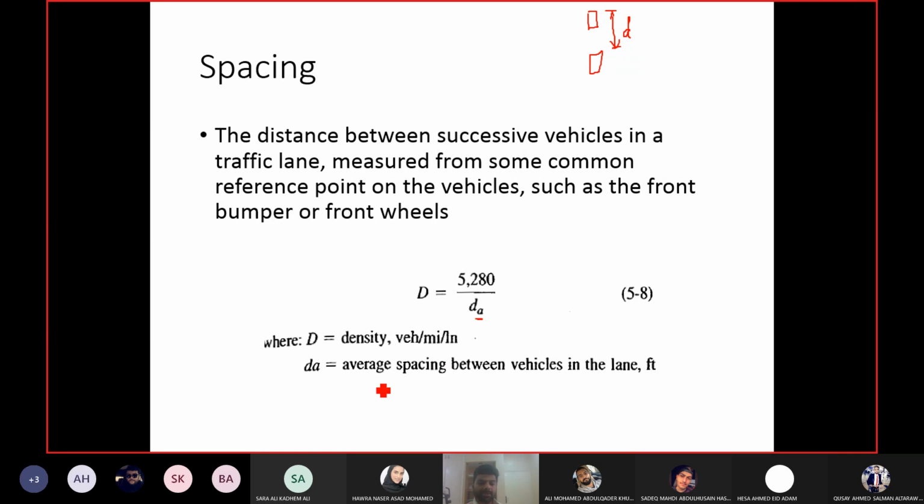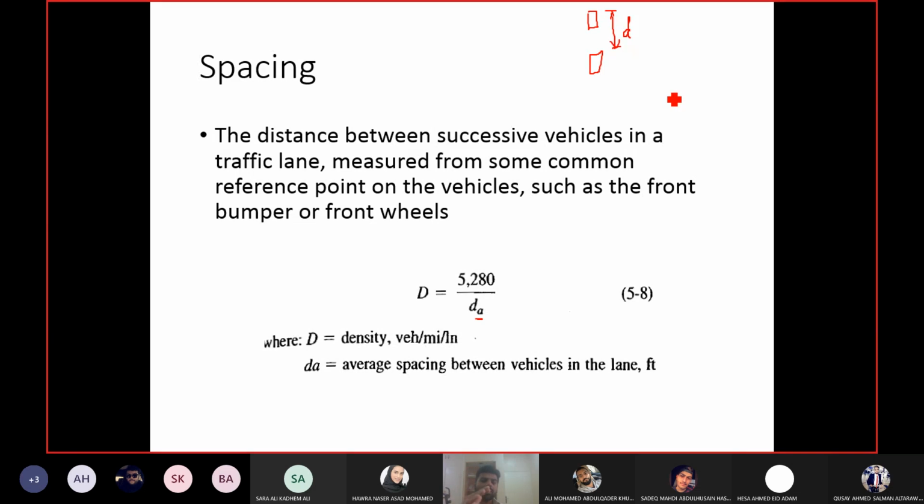And what is the spacing? Spacing is distance per vehicle. Why? Because after distance d, what will happen? Next vehicle. And then after another distance d, you will have the next vehicle. I'm talking about the average, right? So if I calculate the average and it comes out to be 200 feet, it means that after every 200 feet, on average, I have another vehicle. So this is distance to the next vehicle. I can call it distance per vehicle.